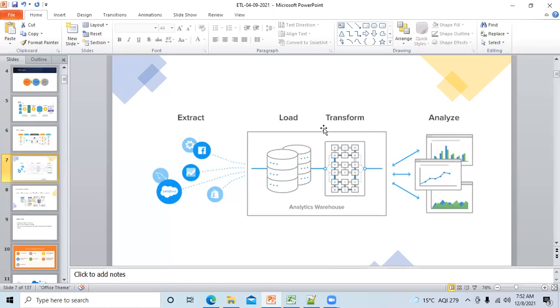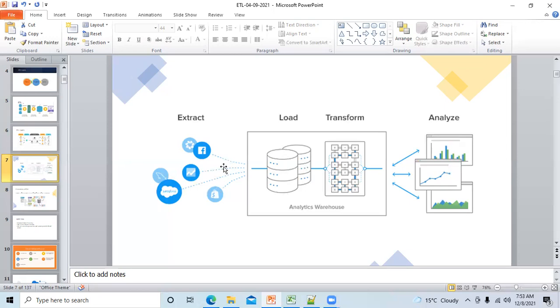This is not ETL. This is ELT: extract, load, transform. So what is the difference? Here we are extracting data from multiple sources. You can say this is Facebook data, or you have some data from an e-commerce site, or you have data from Twitter or some other applications. Nowadays, you are living in a social media era, right? So you're getting data generated from multiple sources, in terabytes or petabytes or whatever it may be. A huge amount of data is getting generated, and because of this huge amount of data, the big data concept came into the picture.